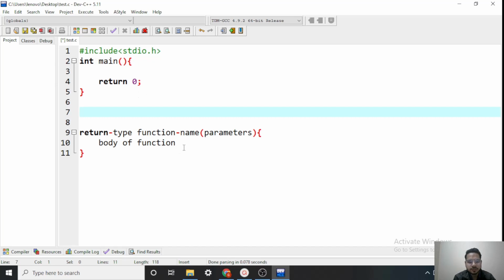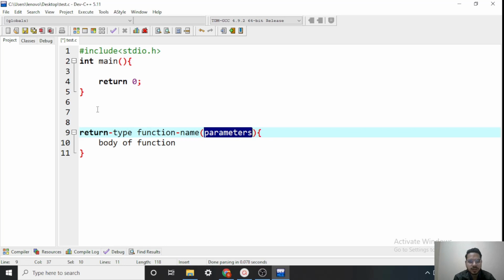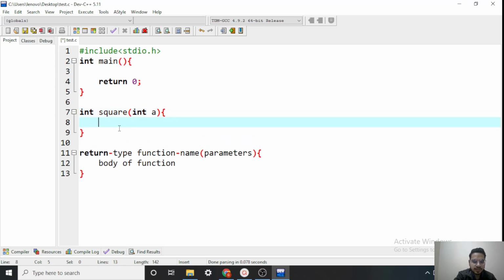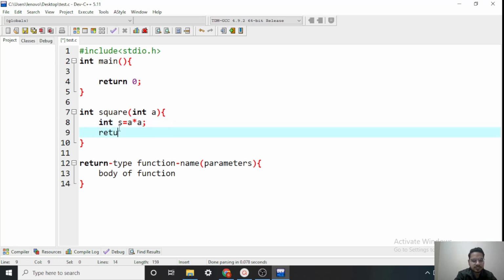Let's take a small example. I want to design a function which will accept an integer and return me its square. So it will accept an integer and return the square of that integer, which again would be an integer. So what will be the return type in that case? Int. Let's name the function square. Now how to declare the parameters? Whatever we expect to pass into this function, we need to declare it. I need an integer, so let's say I declare int a, then the body. I can do something like this: int s equals a into a, and then return s.